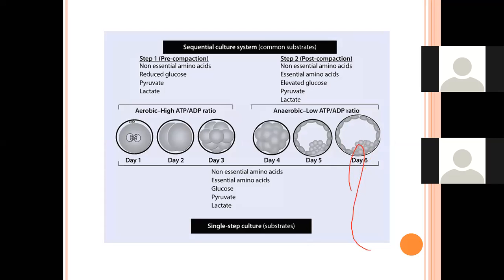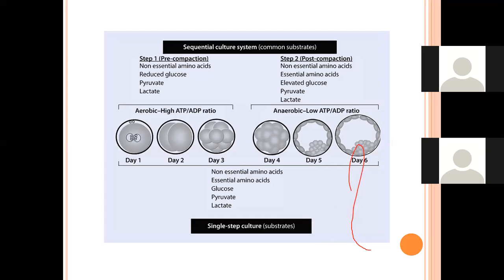So if you were to do only the first day 3, what you will require is a media which has a non-essential amino acid, a reduced glucose, and of course pyruvate and lactate. Now, these are common in the two media, but if you were to go to compaction and day 5 blast, you will have to change the media on day 4, which has an elevated glucose and essential amino acids in it.